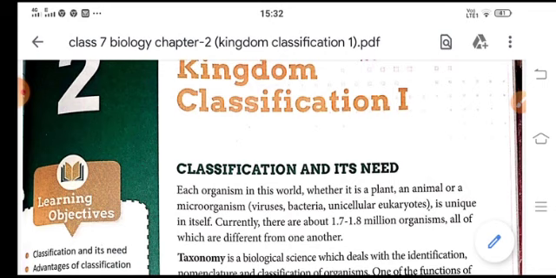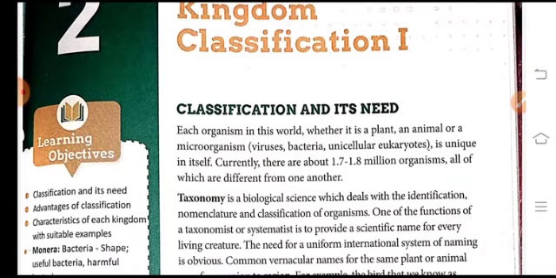Children, you know that on this earth there are different types of plants, animals, and microorganisms, and they are all unique in nature. They are different from one another. So, to differentiate and to make the study easier, we do the classification of these animals and plants.